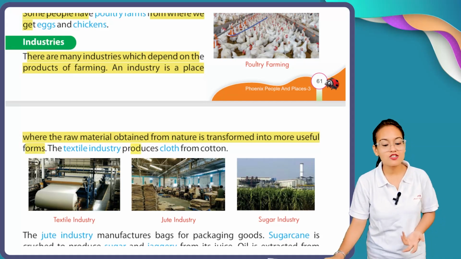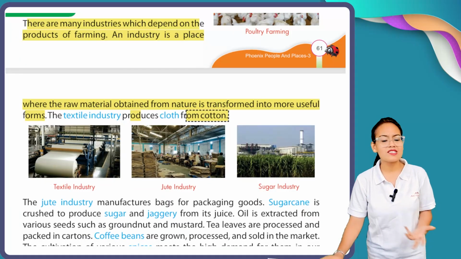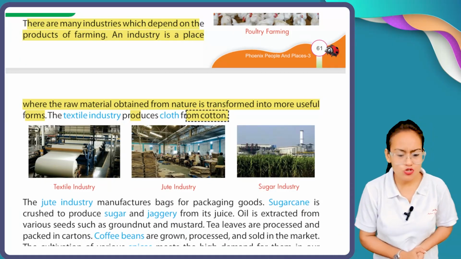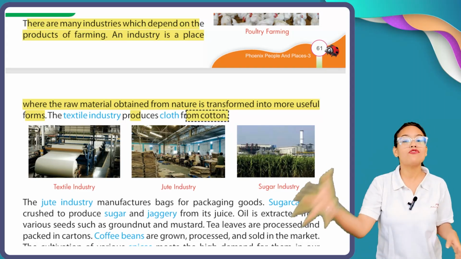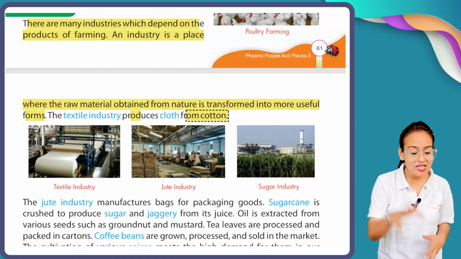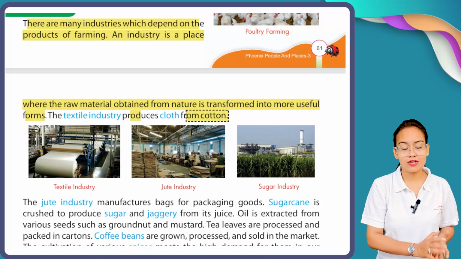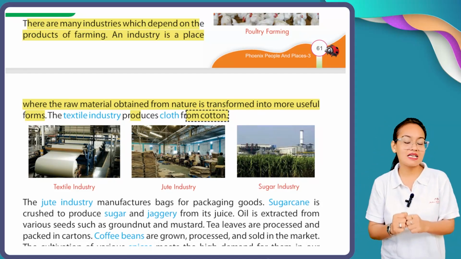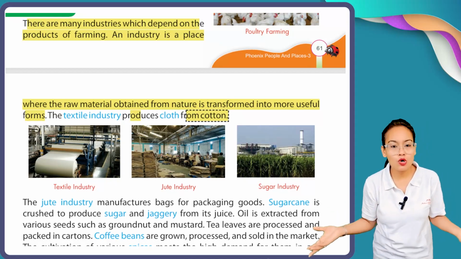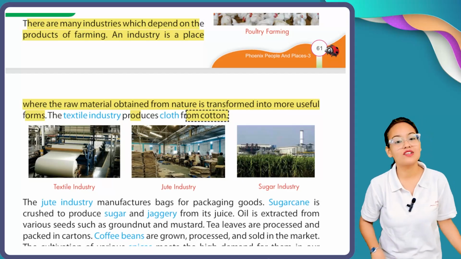The textile industry produces clothes from cotton. Now see, what is the meaning of industry? Industry is a place where raw material is converted into finished materials, like in the textile industry. Okay, in the textile industry, cotton gives us cloth. How? Because in textile industries, cotton is converted into cotton clothes.